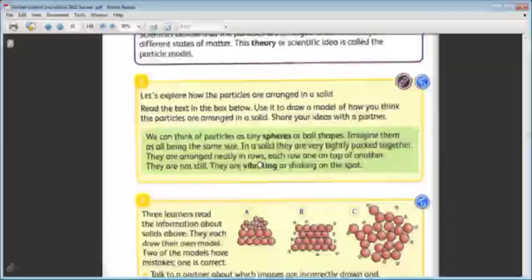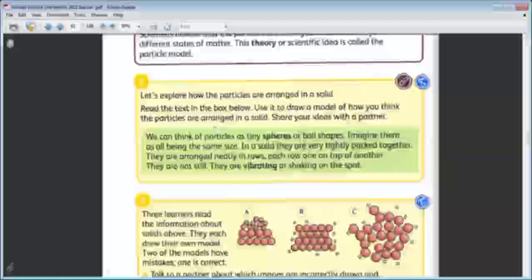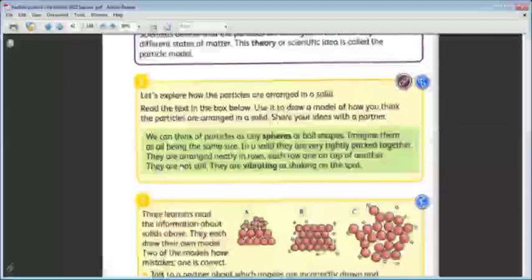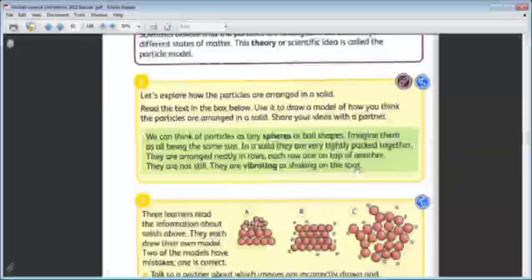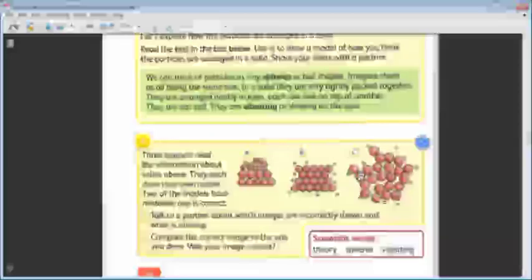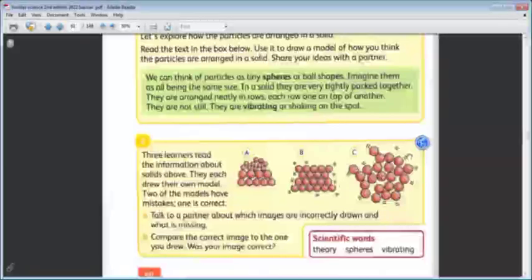Okay? This is the properties, or the features, of the particles of the solid. Now he is asking me about these three models. Three learners read the information about solids above. They each drew their own model.